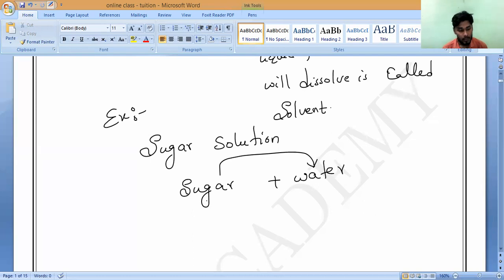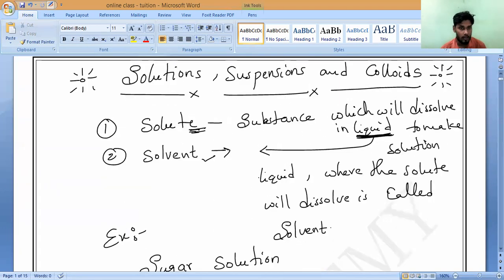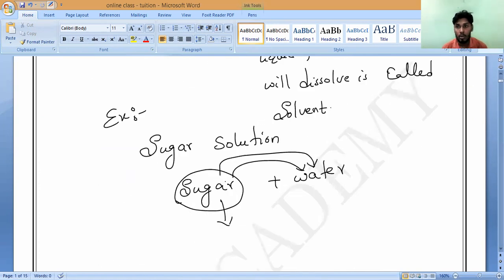Sugar is going to dissolve in water. So sugar is the substance which is going to dissolve in water. From the above two terms, is sugar called solute or solvent? Solute, because it is going to dissolve in liquid. So here sugar is the solute which is going to dissolve in a liquid. What is this liquid called? Water, the solvent.